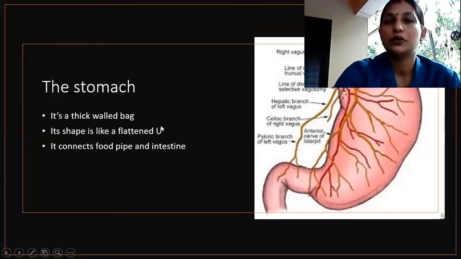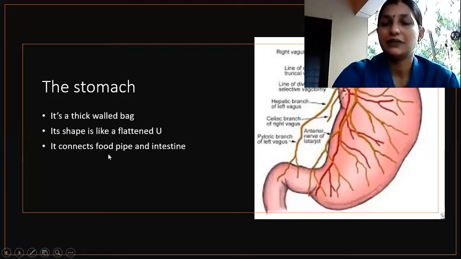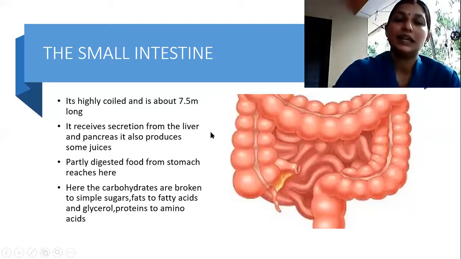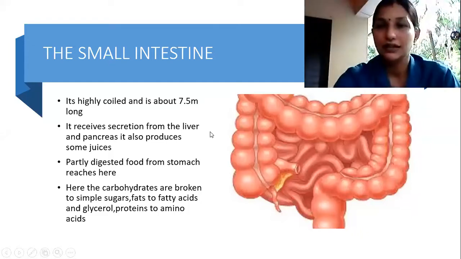Okay. So, as we had discussed last class, the stomach is a thick walled bag. Its shape is like a flattened U and it connects the food pipe and the intestine. This is the structure of the stomach. That's what we studied in the last class, correct? So, it's a sac-like structure. Now, today let us discuss something related to the small intestine.